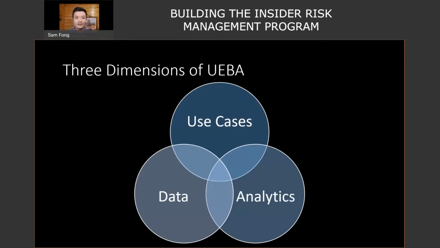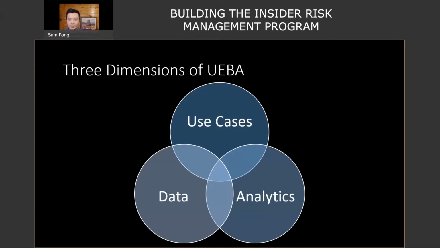But doing that alone isn't enough to be considered a UEB solution, right? We have to combine it with some form of statistical modeling for creating baselining. More and more, you will see and hear of vendors introducing artificial intelligence to help us make sense of all that data and to sift through all that noise through the use of different AI models, right? So we've got things like unsupervised machine learning, supervised machine learning. Often they will come with some kind of risk scoring model to help us aggregate the individual risky behaviors in a way that assists with incident response and triage and management.